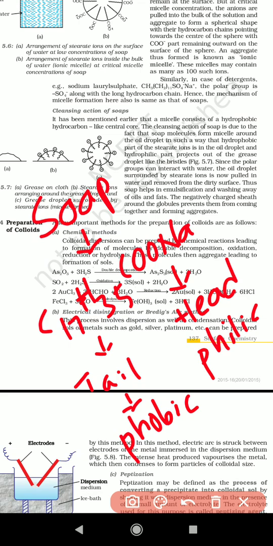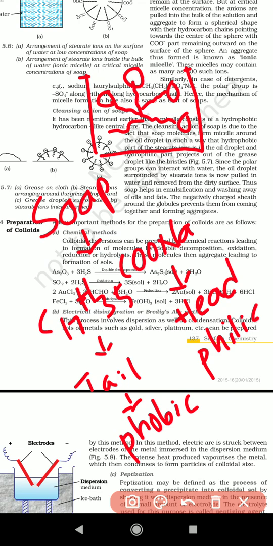Whenever you dip your oil or grease containing cloth inside the soap solution, the lyophilic end tries to escape far away, spreading in the outward direction. The cleaning action is taken by the lyophobic end.